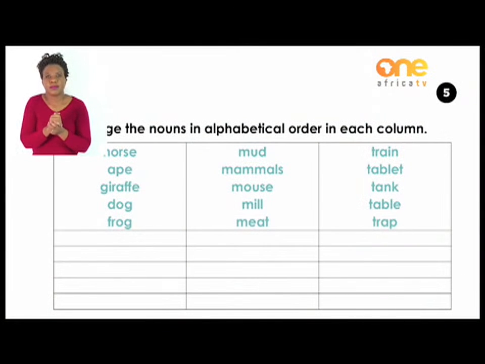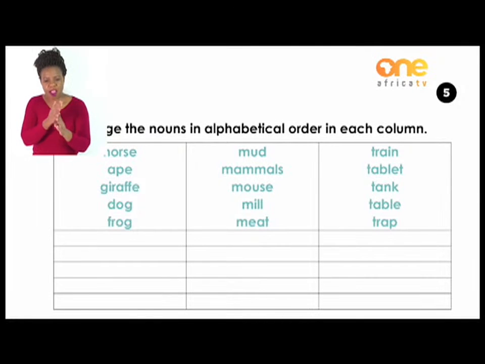For activity number 2, arrange the nouns in alphabetical order in each column. Right, we are given 3 columns there, and each column has 5 words which you would need to arrange in alphabetical order.